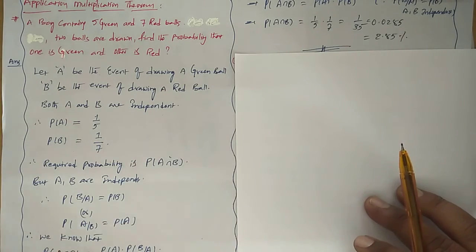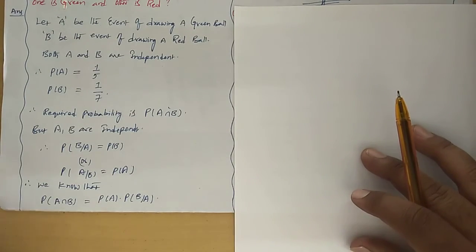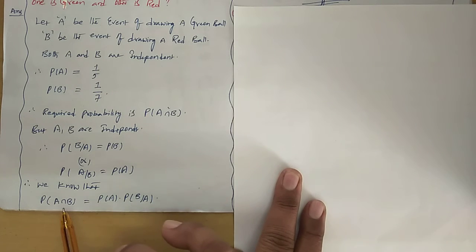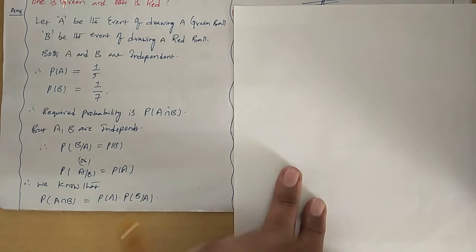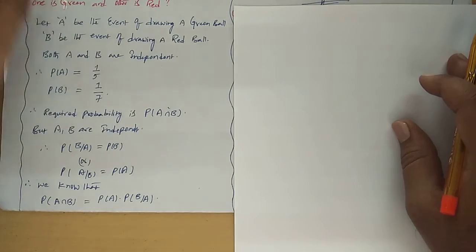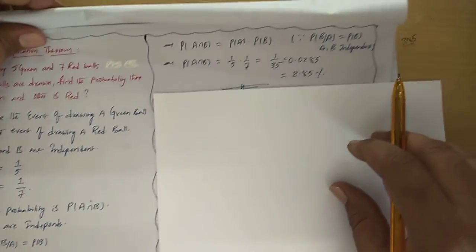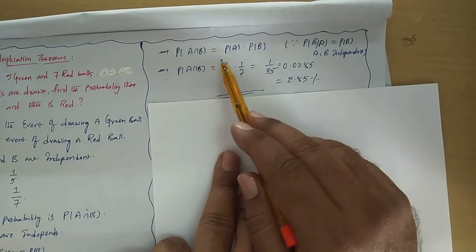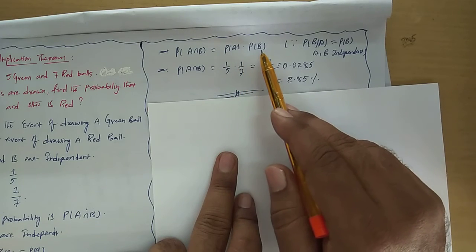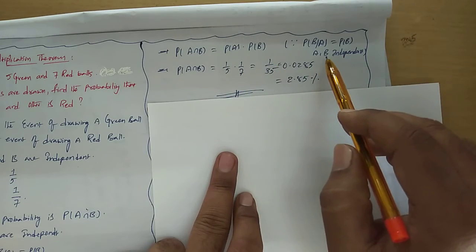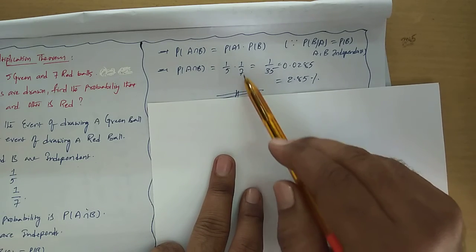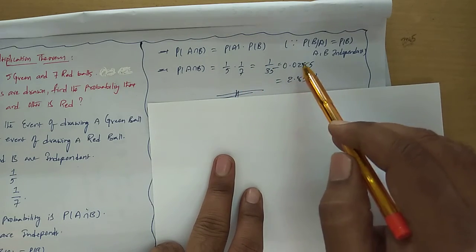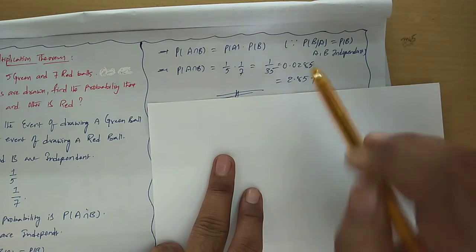So keeping this point in mind, probability of A intersection B is equal to probability of A into probability of B given A. Only one of the forms we are taking. But here B is not depending on A. So directly what you get? Probability of A into probability of B, because A, B are independent. So what is that? 1 by 5 into 1 by 7, 1 by 35. 0.0285. So 2.85%.